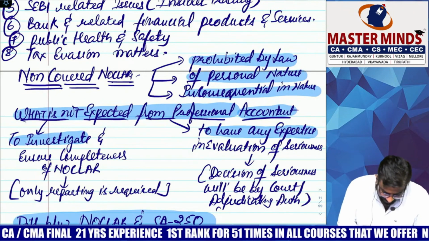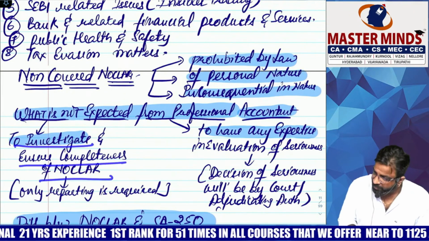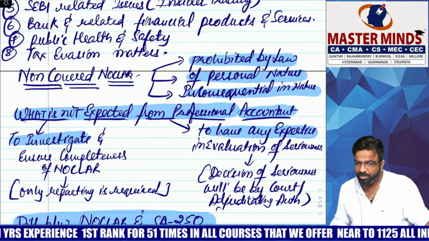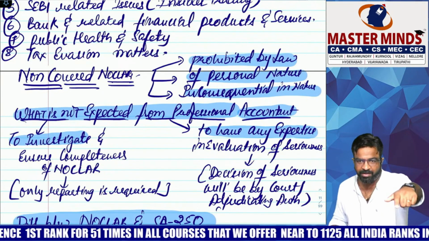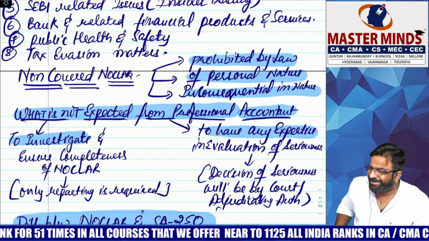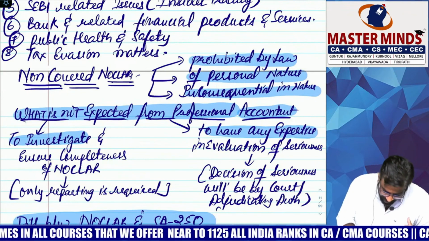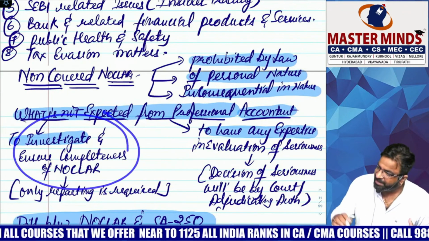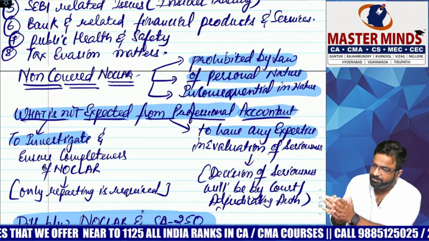Are you getting it? So they are saying don't investigate and ensure the completeness of what? Noclar. You don't have to become Balakrishna over there and say, "Hey, Noclar, Kawali, Noclar, Kawali." Don't say that. Are you getting the point? Keep your emotions controlled. Don't show your investigative power. Let the right person do the investigation. You simply report. That's it.